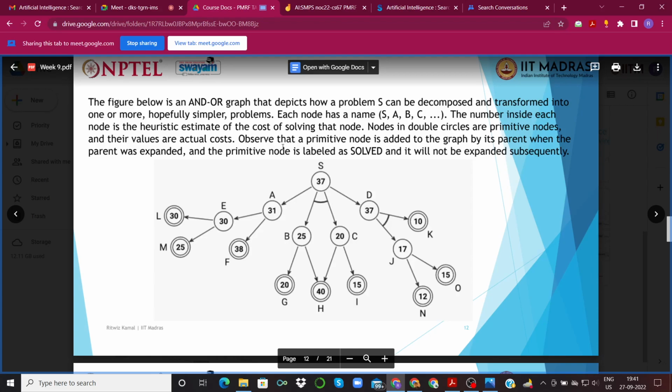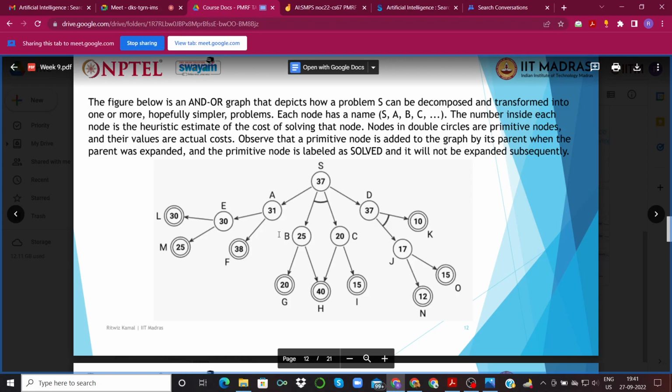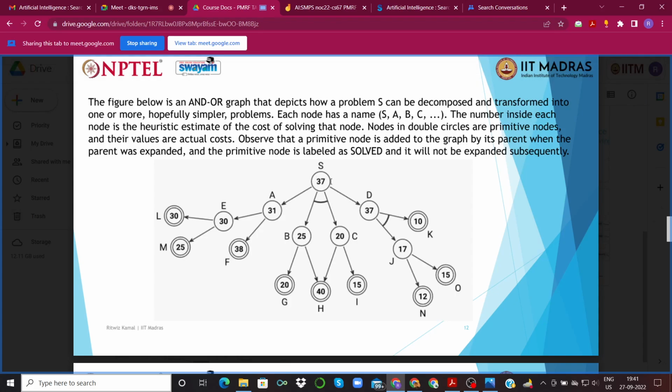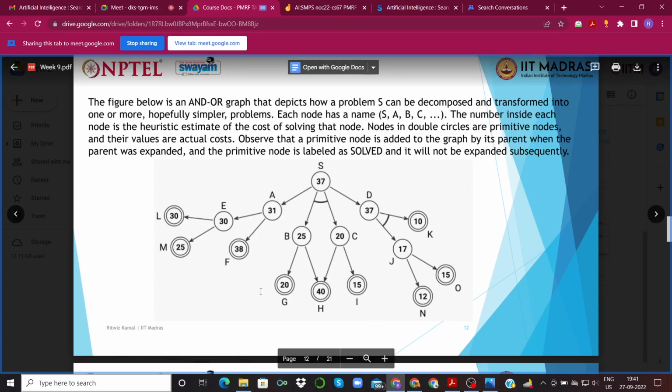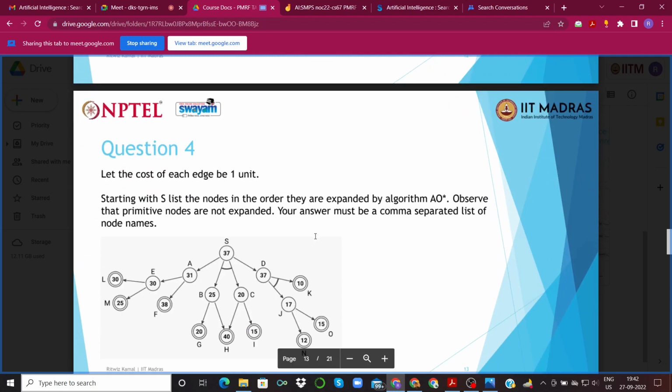So the figure is an AND-OR graph that depicts how a problem S can be decomposed and transformed into one or more simpler problems. Each node has a particular name that you can see: S, A, B, C, D, and so forth, and the number inside is the heuristic estimate of the cost of solving that node. The nodes in double circles are the ones that have already been solved, and the other ones, which have only a single circle, have not been solved. Our job is to apply AO star to try to find the optimal solution.